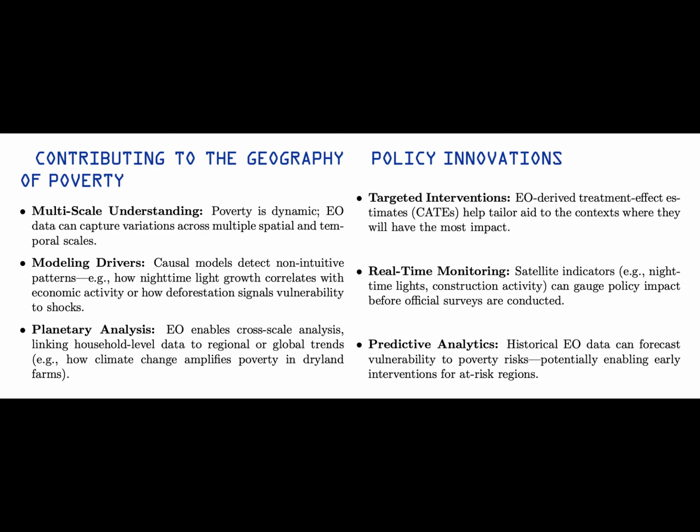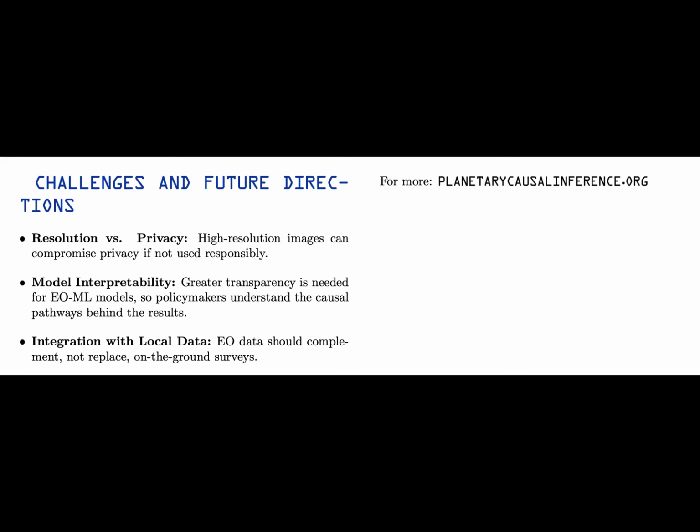Conclusion. The integration of Earth observation and machine learning is a new tool in poverty analysis and, hopefully, alleviation. By transforming satellite pixels into policy insights, we gain a new ability to understand inequality's roots, and analyze interventions and possible solutions at scale.